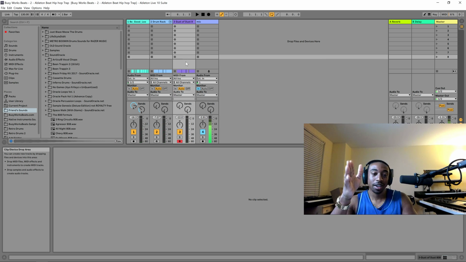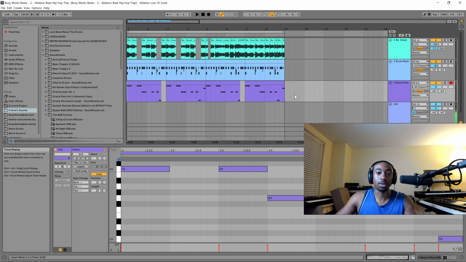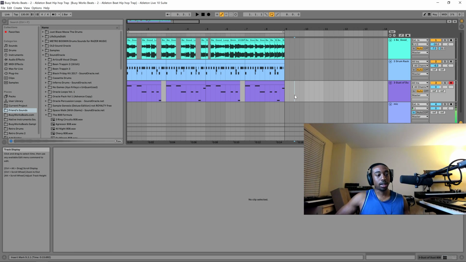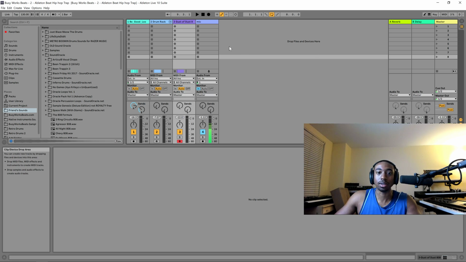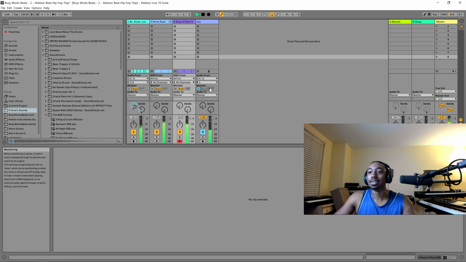If I could figure out the more advanced stuff, like, I don't know, FL. Because what do I need to do in FL that I can't do right now? Automation, okay. It's automation, really, and routing in the mixer. Other than that, I can't think of anything else you would need to know for it to be a huge difference. Oh, this beat is too fire right now.